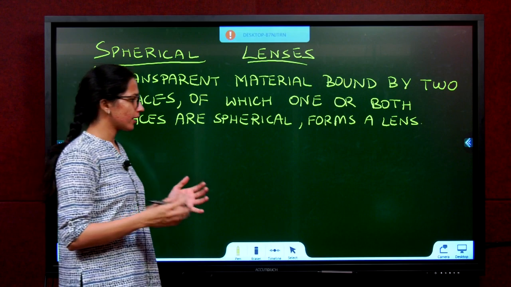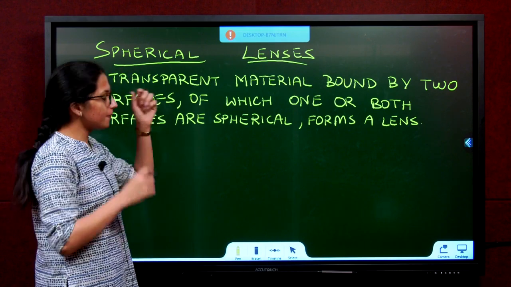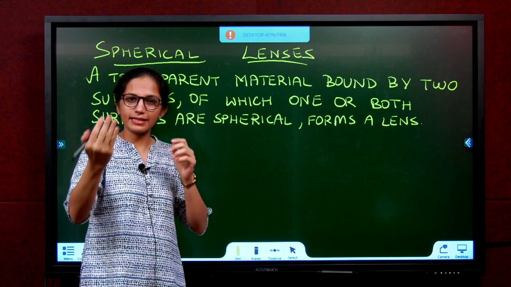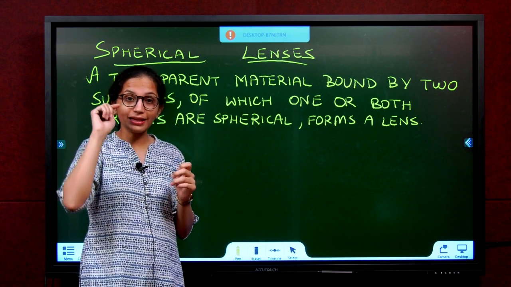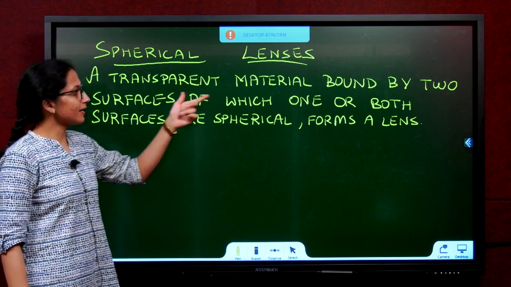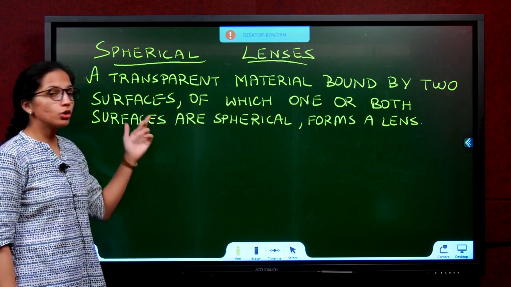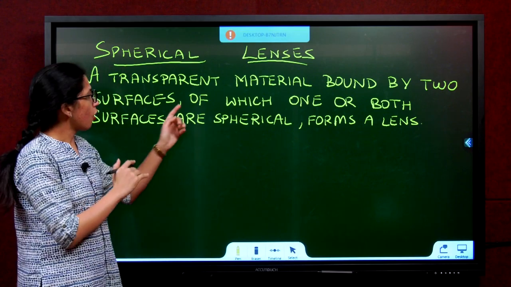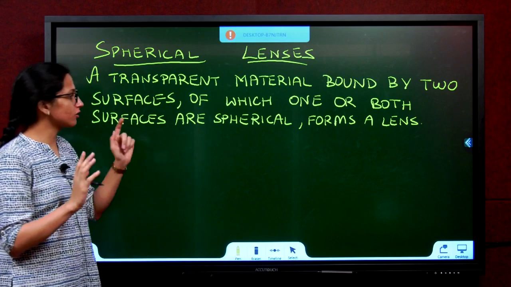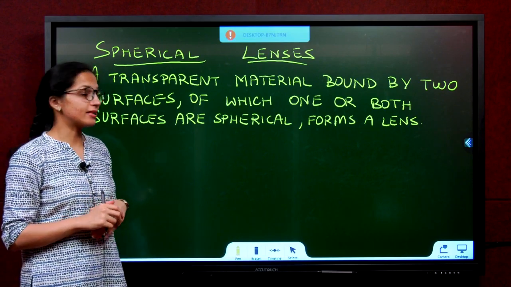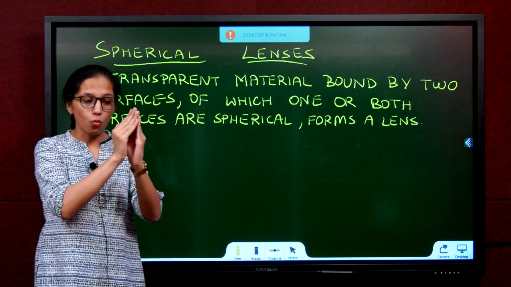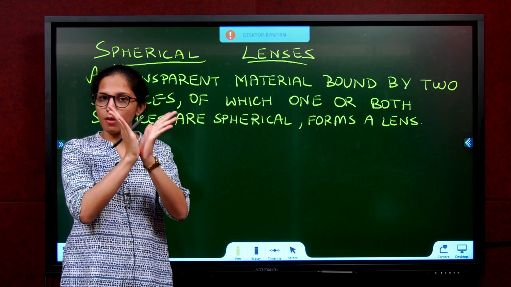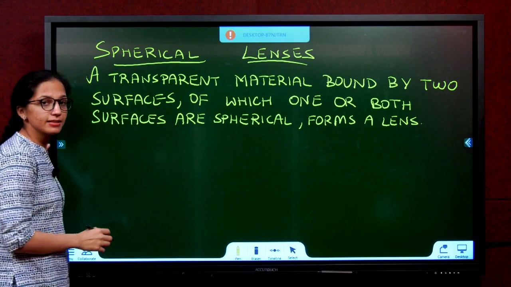How do we get it? A transparent material. Is this transparent? It's completely transparent, which is why I can see through it. A transparent material bound by two surfaces, of which one or both of those surfaces are spherical, forms a lens. That means there should be two surfaces. One can be spherical, one can be plane, or both can be spherical. No problem. There are different kinds of lenses.